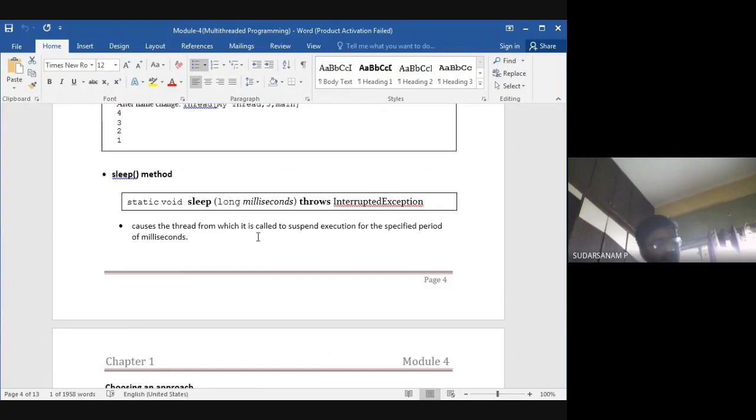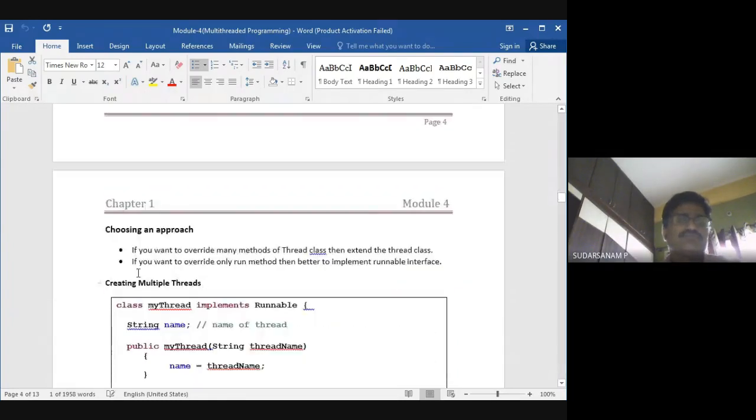For example, when your classes are running, one teacher may say you are suspended for 1 week. That means you are not terminated totally from the college. For 1 week you are suspended, you are not allowed to do the regular task. Or sometimes the teacher will say, get out from my class. So you are suspended for the time being, and next onwards you can continue. The same meaning applies here, it will be waiting for the milliseconds.